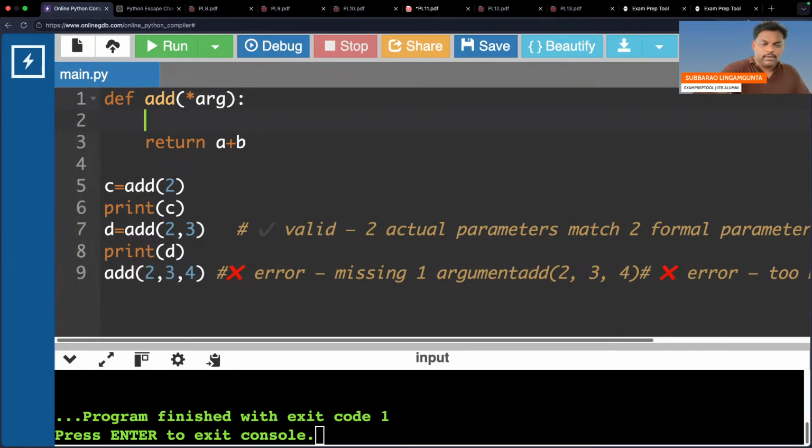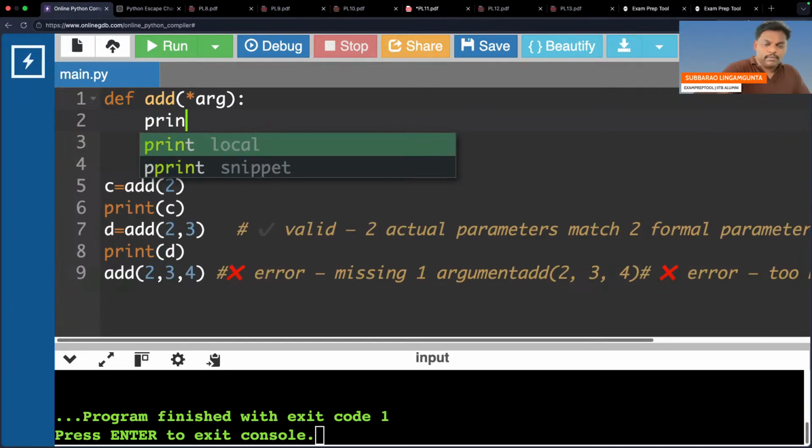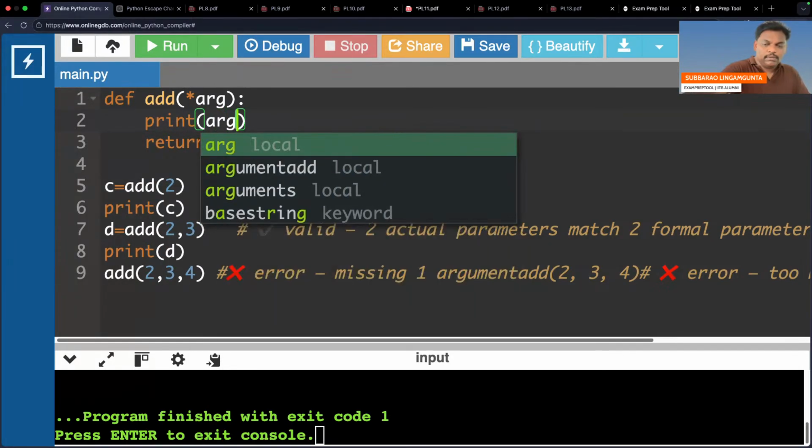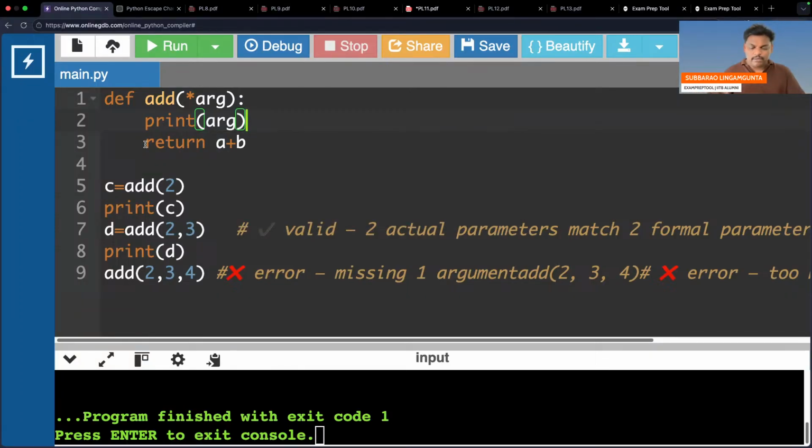Print ARG. See, let's see what will happen. Here I am keeping print ARG. What will it print? Let's see. Run.